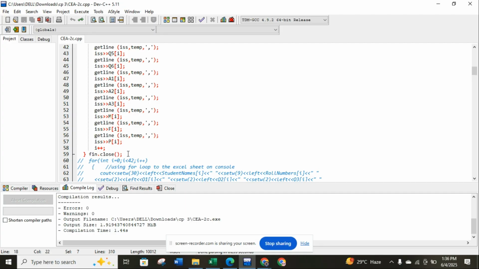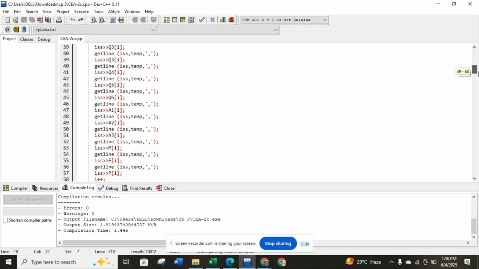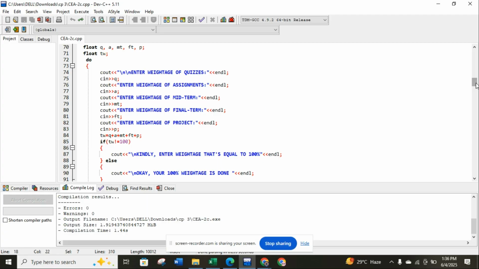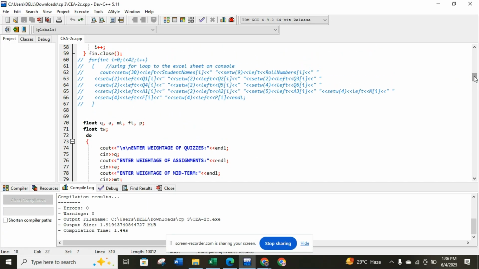If you use file handling, you just need to open the file and then you need to close it as well. I also put in comments to make the code look pretty. If you want to use them, you can use them. If you don't want to, you can just skip them. I got these comments from ChatGPT, I'll be honest.